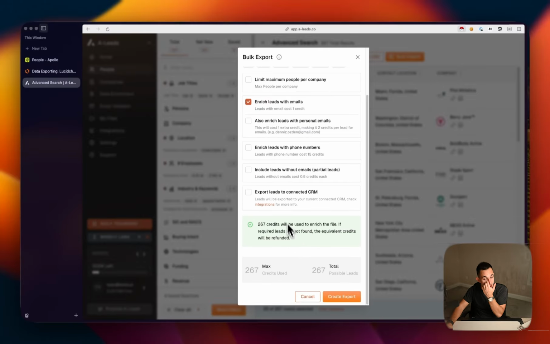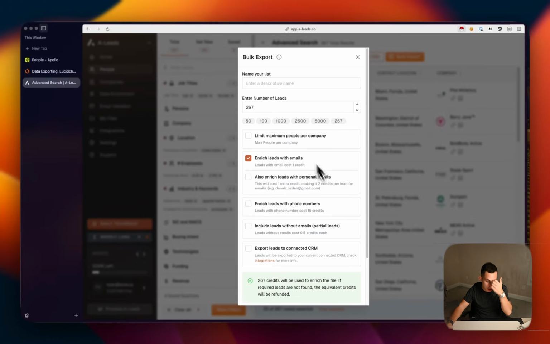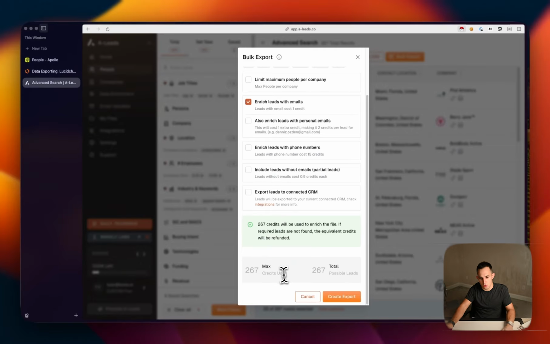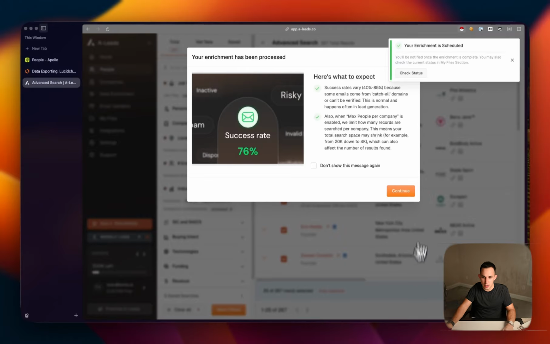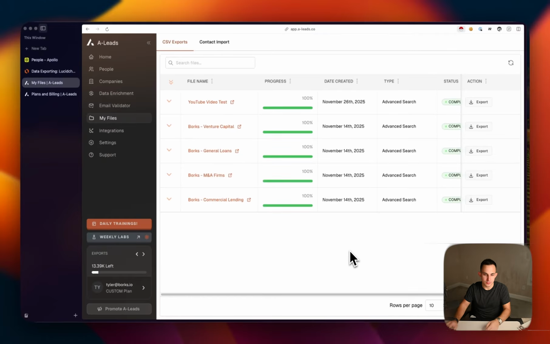Okay, and you can even connect to a CRM, right? You can connect to a CRM and immediately put this in. I don't have any CRM connected because we don't do that, but I'm just going to do only emails just to make my example very, very clear. Enter a descriptive name. Let's go ahead and do YouTube video test. We're going to go ahead and click create export. Your enrichment is scheduled. You can click right here, check status, give it a minute.